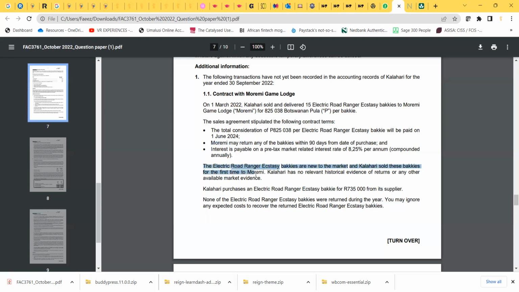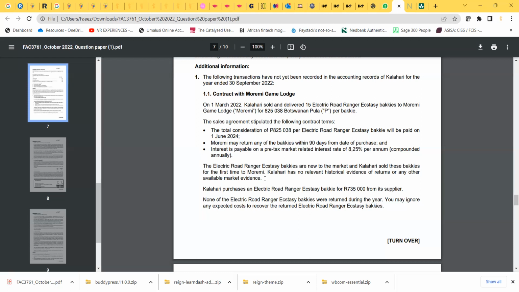In this case, we have no history, we have no evidence, because it's the first time you're doing it, and there's no market history regarding this as well. So that means we don't know what the right of return would be. That means we don't actually know how many bakkies would be returned.